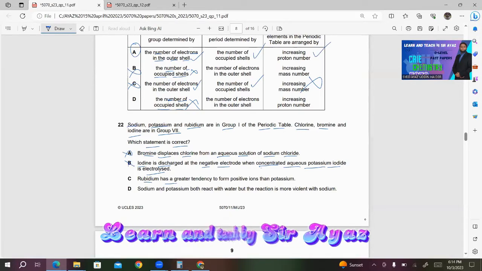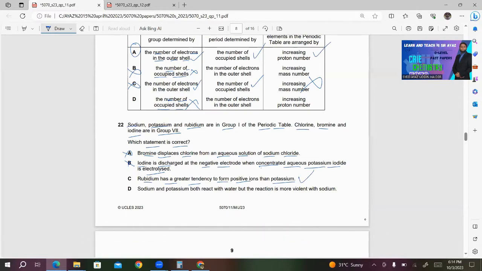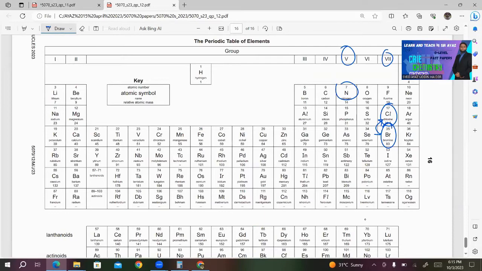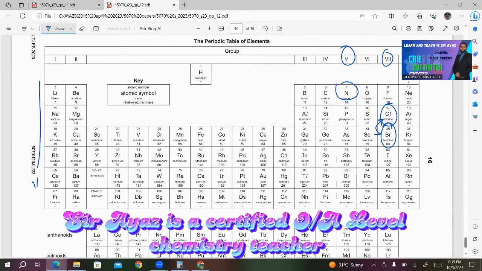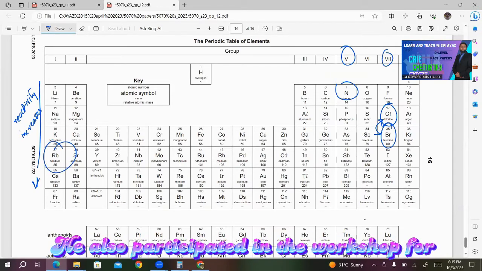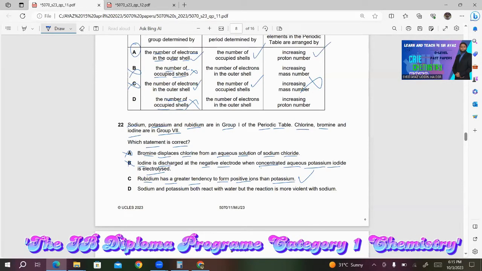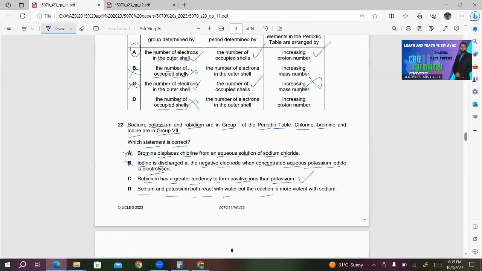C, rubidium has a greater tendency to form positive ions than potassium. This looks correct to me because if you look at the reactivity series in group 1, reactivity increases down the group. Which means that rubidium has a greater tendency as compared to potassium to form positive ions.